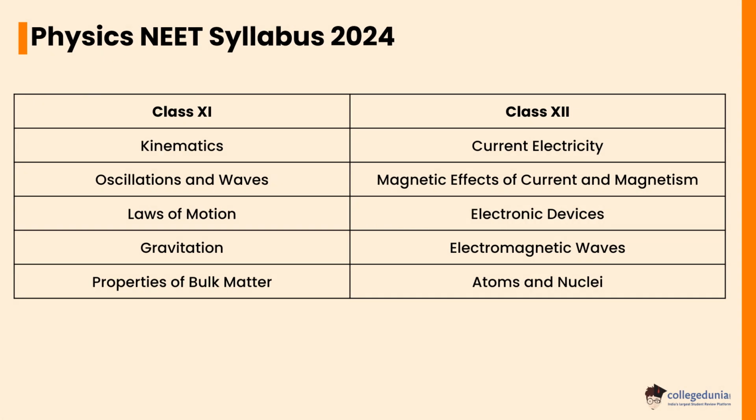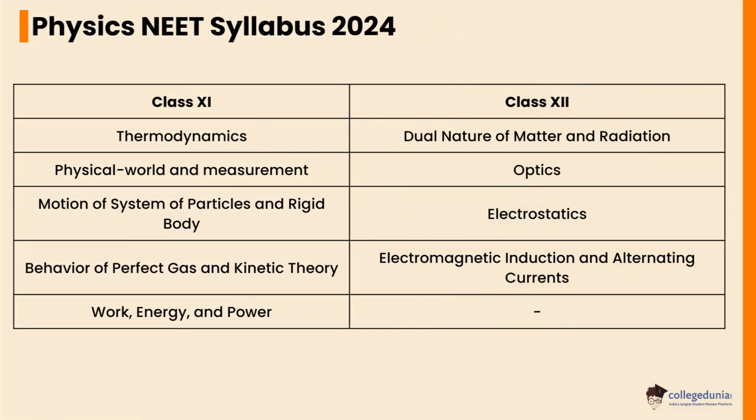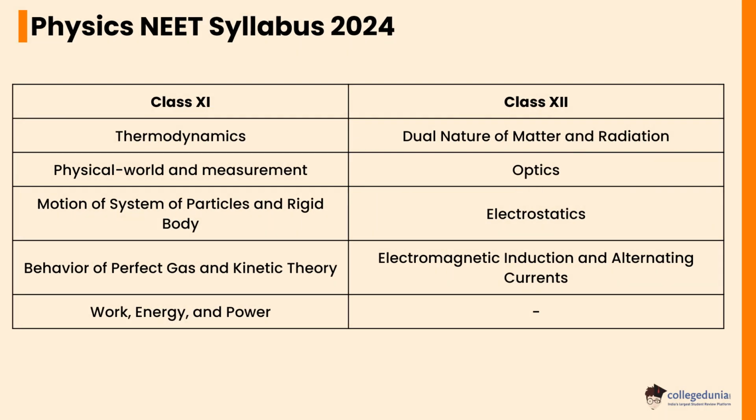Let's check the Physics NEET syllabus 2024. For class 11th, the chapters are Kinematics, Oscillations and Waves, Laws of Motion, Gravitation, Properties of Bulk Matter. For class 12th, Current Electricity, Magnetic Effects of Current and Magnetism, Electronic Devices, Electromagnetic Waves, Atoms and Nuclei. For class 11th, Thermodynamics, Physical World and Measurement, Motion of System of Particles and Rigid Body, Behavior of Perfect Gas and Kinetic Theory, Work, Energy and Power. Physics class 12 chapters are Dual Nature of Matter and Radiation, Optics, Electrostatics, Electromagnetic Induction and Alternating Currents.